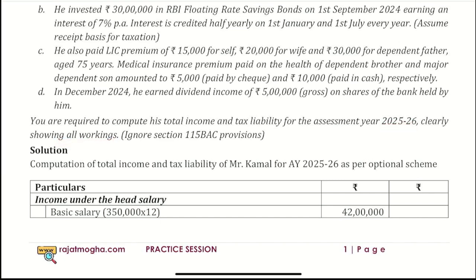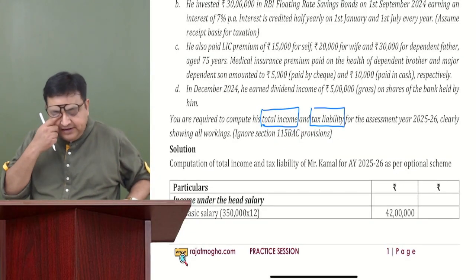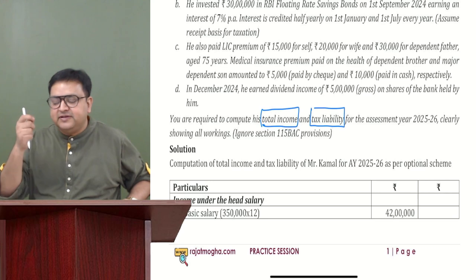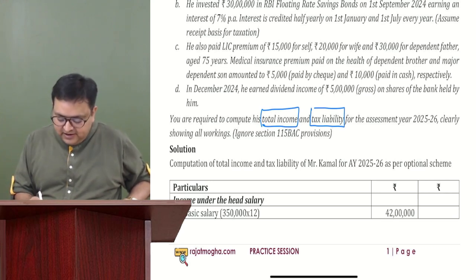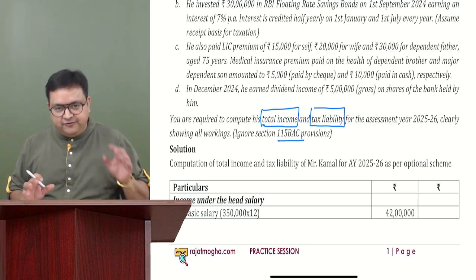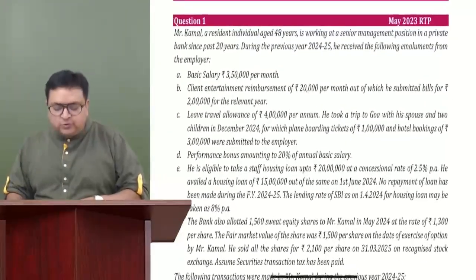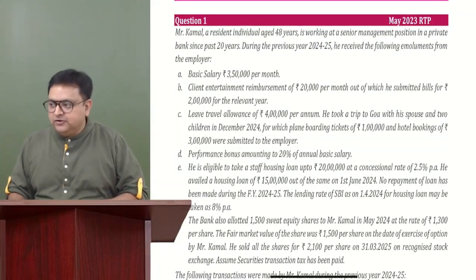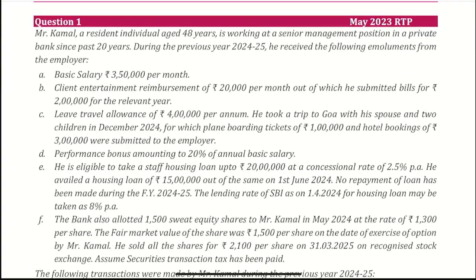So we need to compute the total income, one. Second thing, we need to calculate the tax liability also. So please read the question carefully, what the question is actually asking. And also, they are saying ignoring 115BAC, it means as per optional regime. We don't have to find out as per default. So we find that the question is asking us to calculate the total income and the tax liability. All okay with it? So let's start.